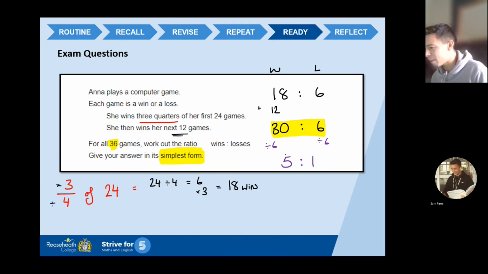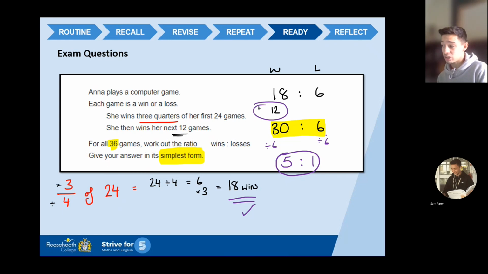So once again, guys, there is a fair bit going on. Let me just circle that. There we go. We needed to work out a fraction of an amount. That would be worth 1 mark. We then need to consider her winning the next 12 games, which is there, which then gives me this ratio 30 to 6. And then finally I have to simplify. I believe that to be about a 3-mark question. A lot going on, 3 different things to look at, to do, to calculate. But if you guys can work out some of those things along the way, you are picking up marks, and that's a really good position to be in.